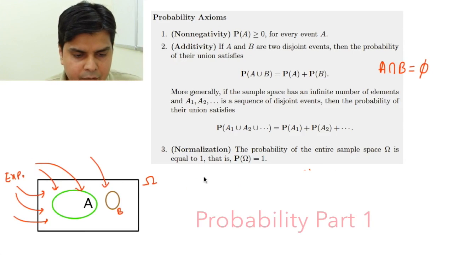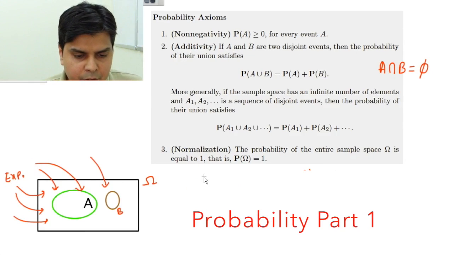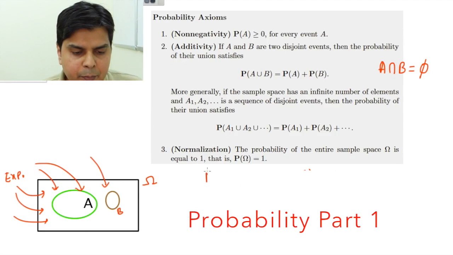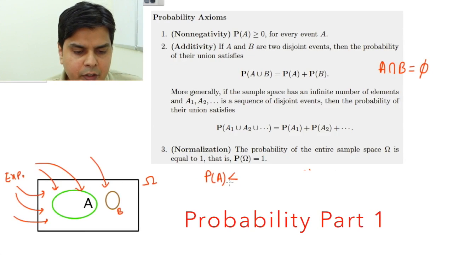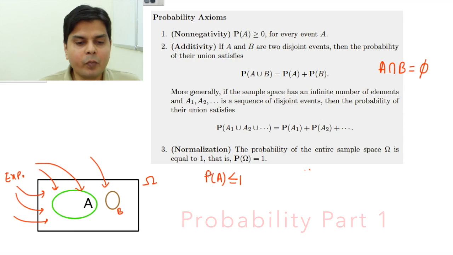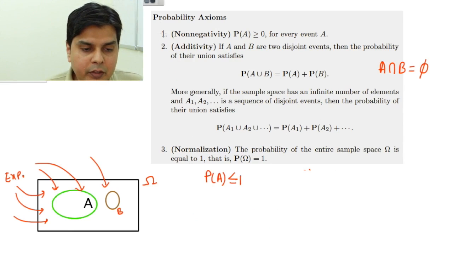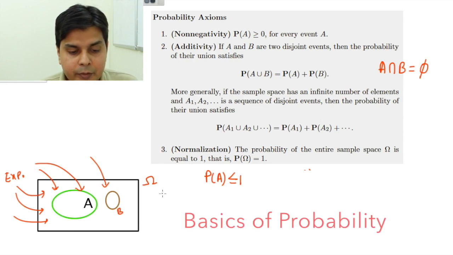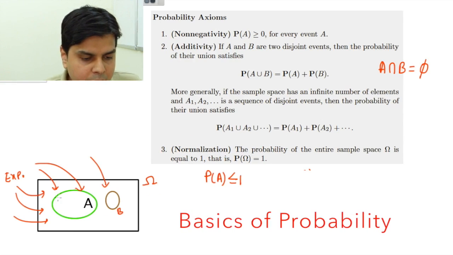Let's prove that for any A, P(A) has to be less than or equal to 1. Okay, and let's prove this thing using only these 1, 2 and 3. Okay, I will prove this. Let's see how. Suppose this is my A.